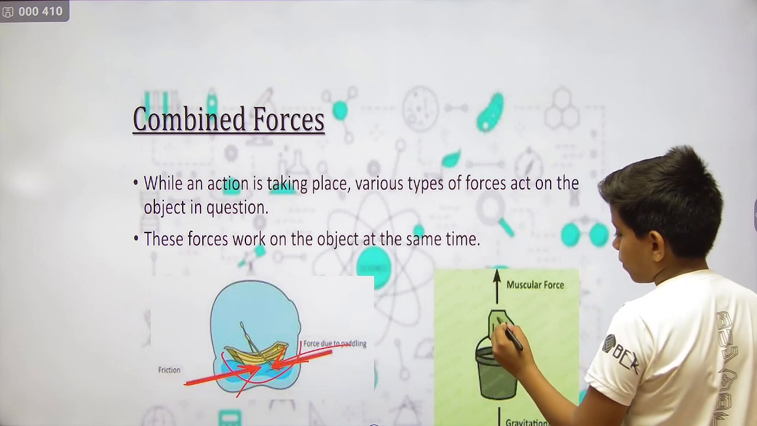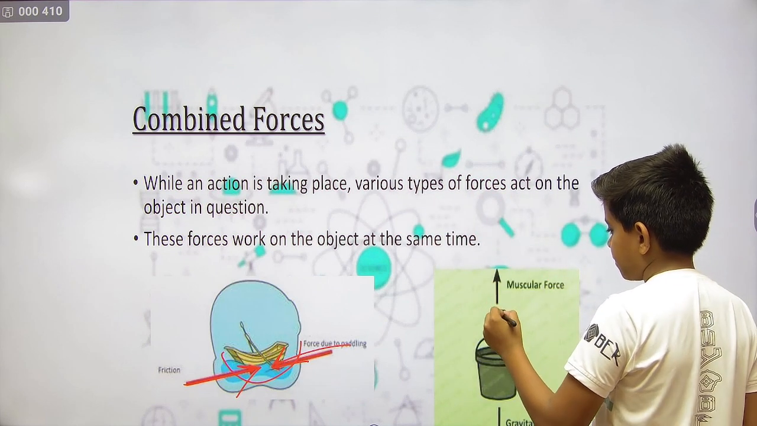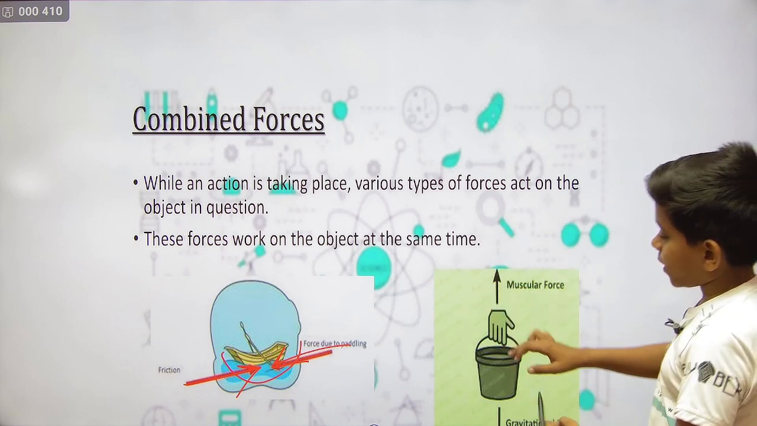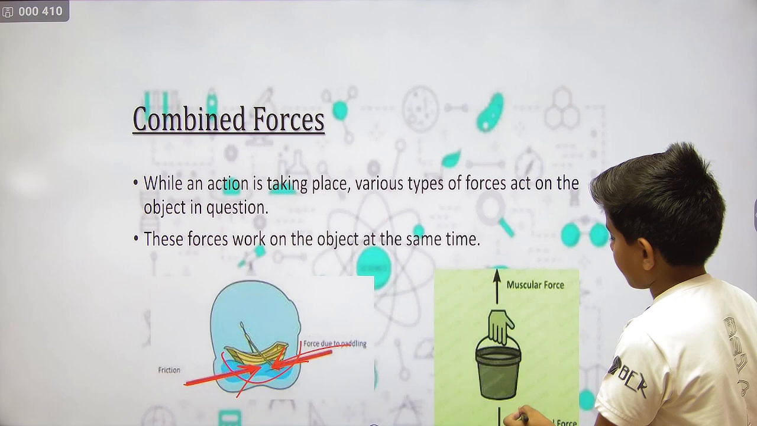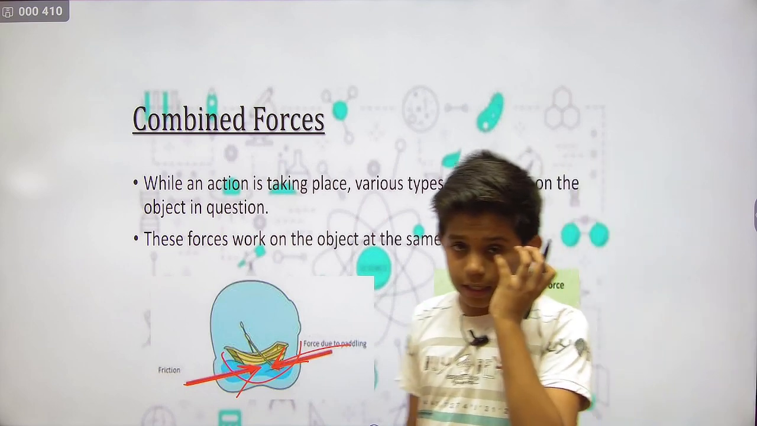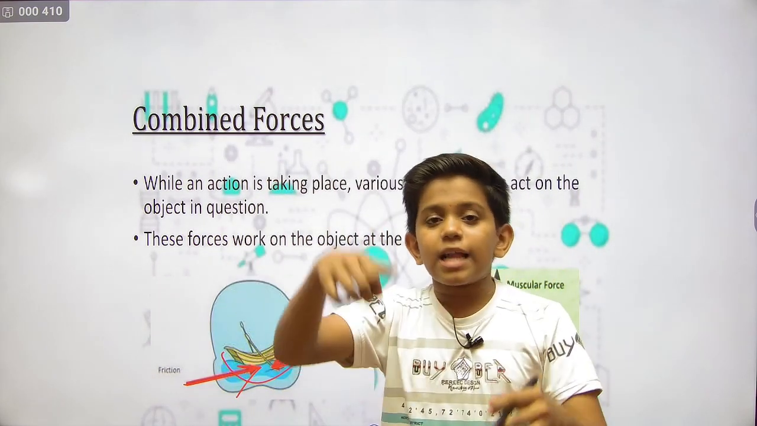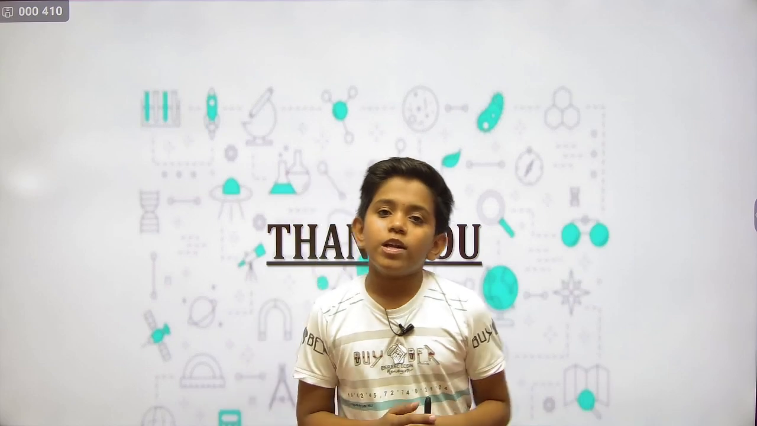Here when you take a bucket, from here we are applying our muscular force, and here the earth is applying the gravitational force. So two forces are applied. So this was our video on forces.